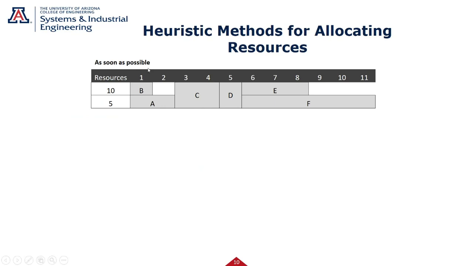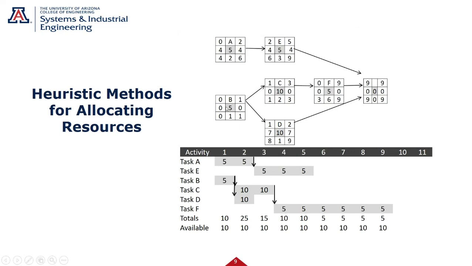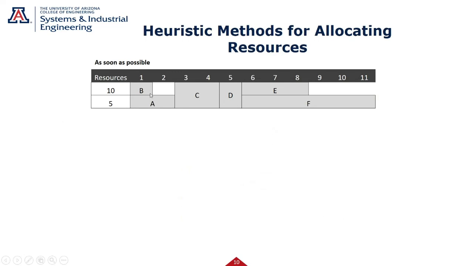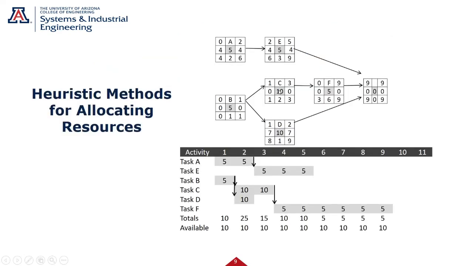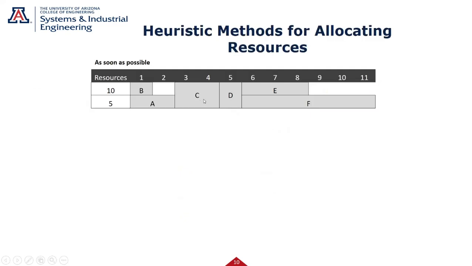So we're going to do tasks as soon as possible. I'm going to go back and forth here, sorry, but that's just the way to look at this. I have 10 heads. Look, A's 5, B's 5. I can start both of those, so I'll start both of those. Okay, C could be started after B, according to this, but I don't have enough heads, so I can't start it until here. That's as soon as possible.